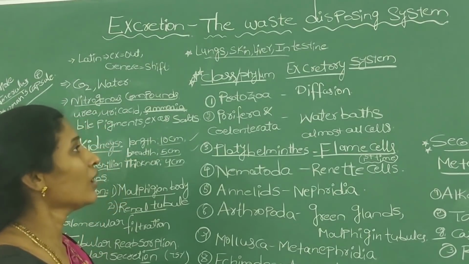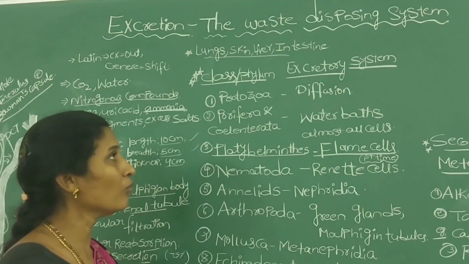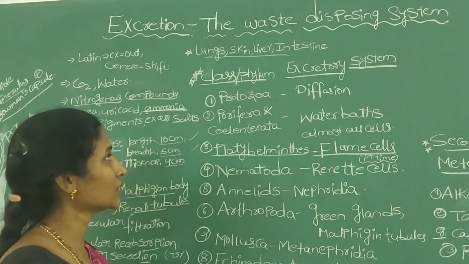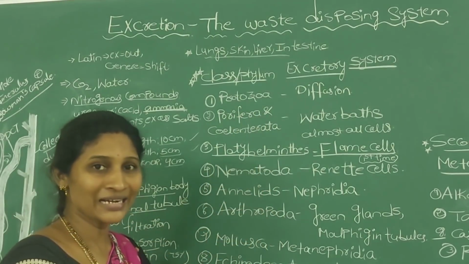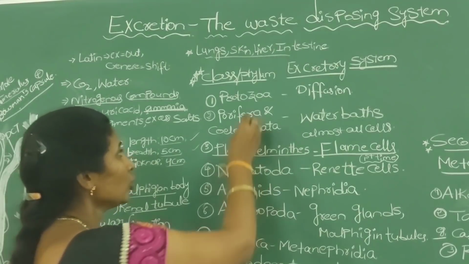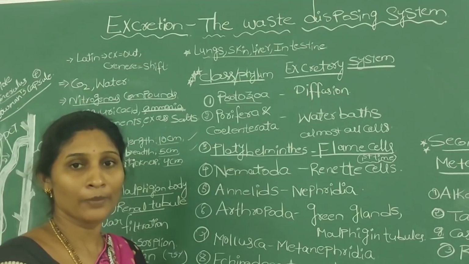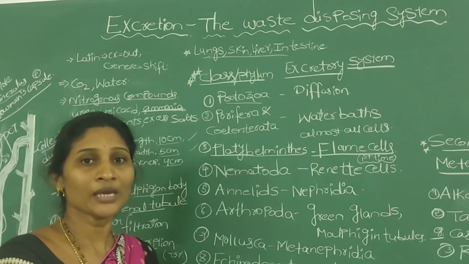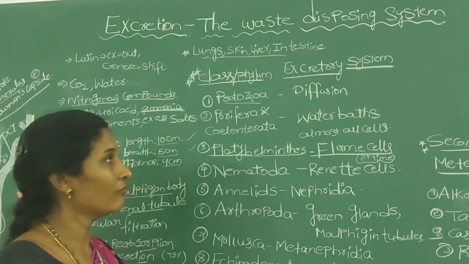I already told you that different organisms use different processes for the removal of waste materials. Compared to the protozoa, the excretory system is highly developed. For example, protozoans like amoeba and paramecia excrete the waste materials by simple diffusion from the body surface to the surrounding water.